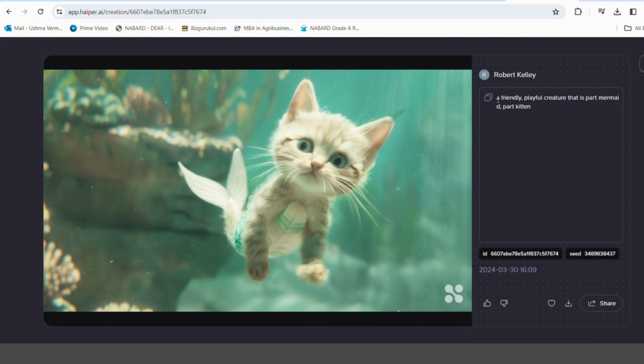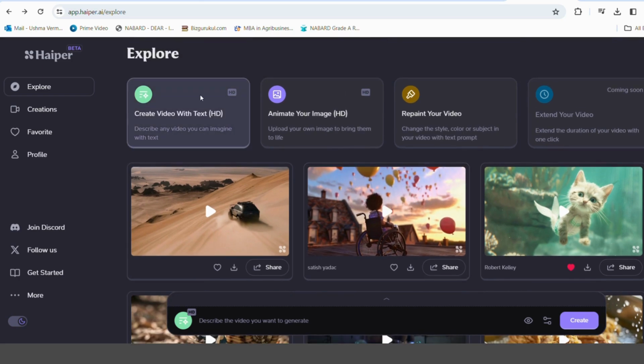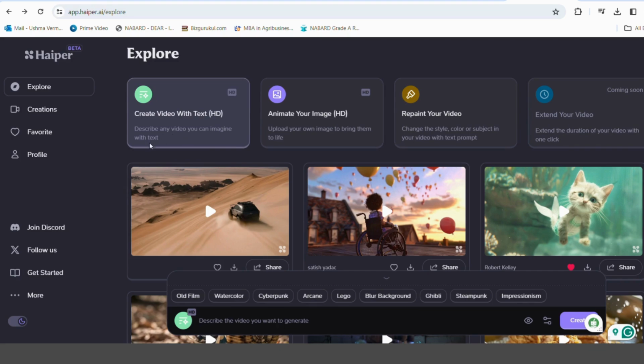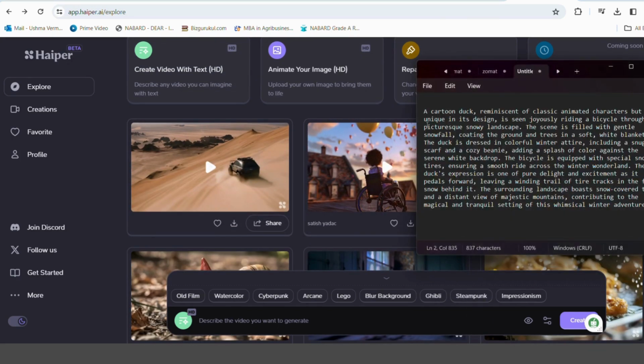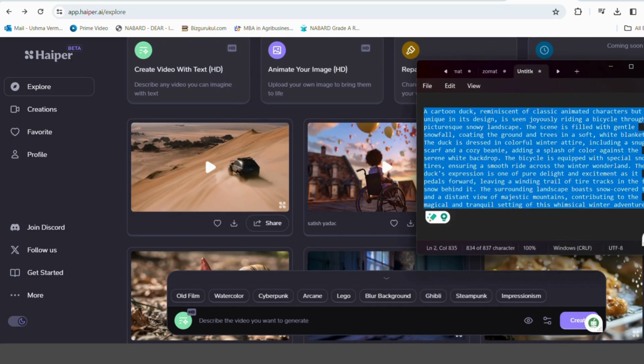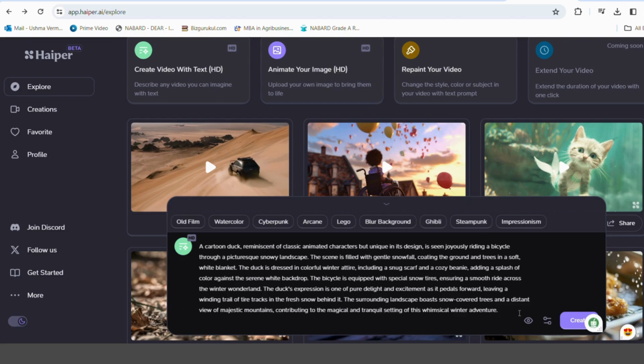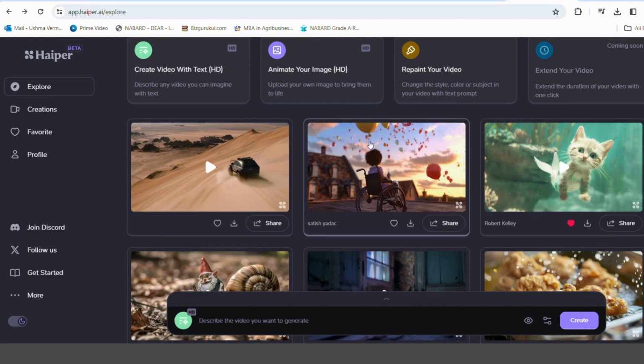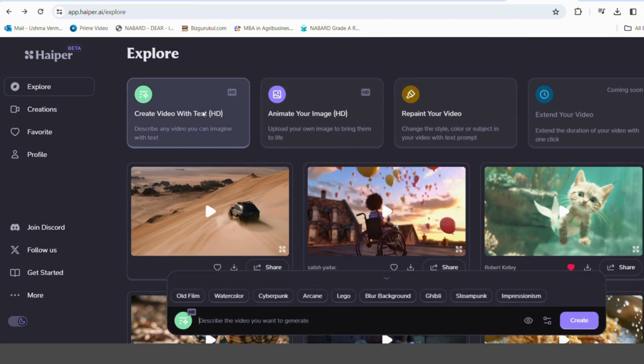Moreover, let's try the first feature, which is prompt to video. I have already mentioned the prompt over here, and you can pause the video and read it and just go for the generate option. Within a few seconds, in creation HD mode, it will create an HD quality video.